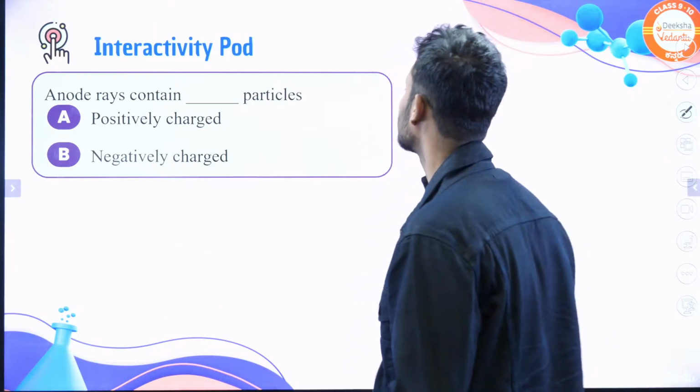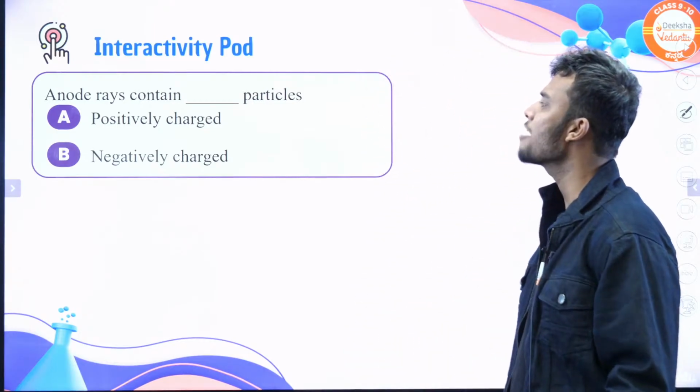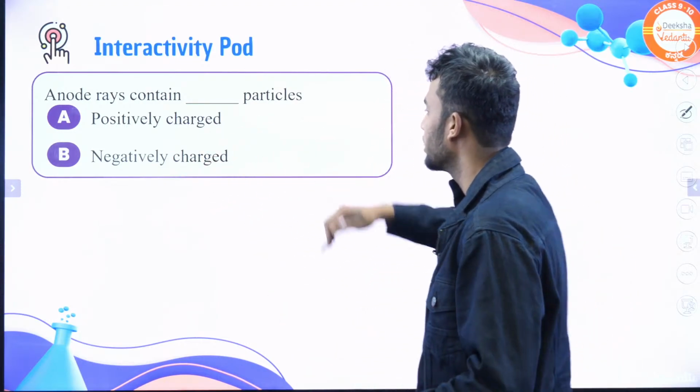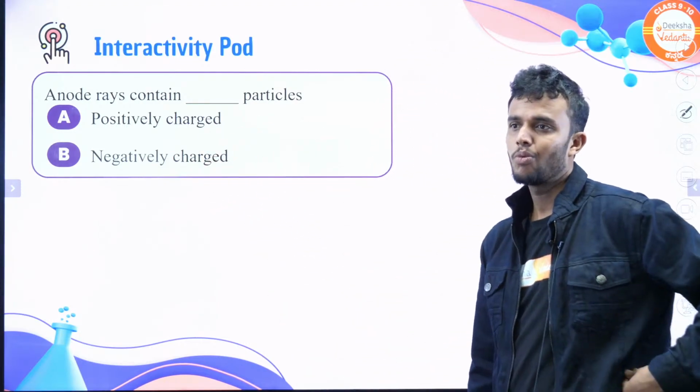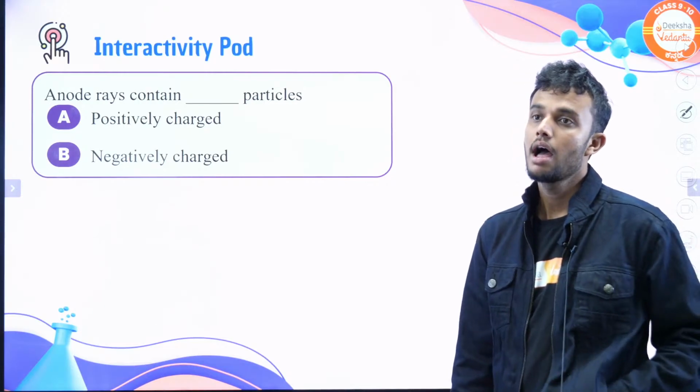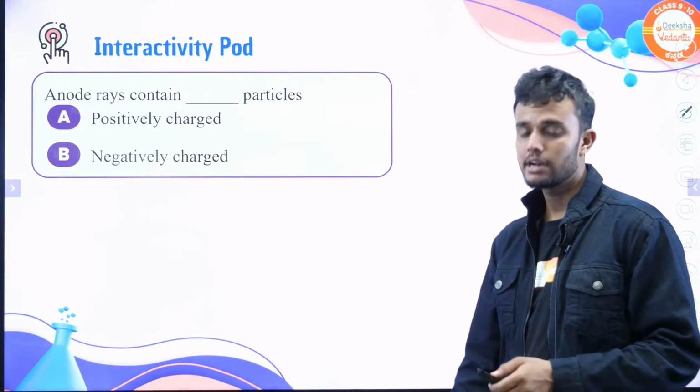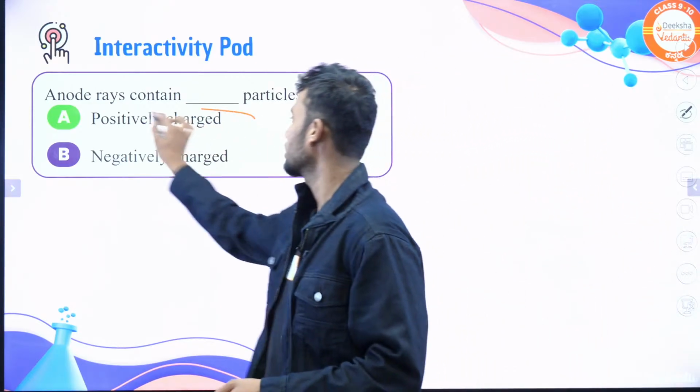The question is: anode rays contain dash particles. They give two options: option A, positively charged; option B, negatively charged. What is the answer? They didn't ask about cathode rays. Anode rays are positively charged particles.